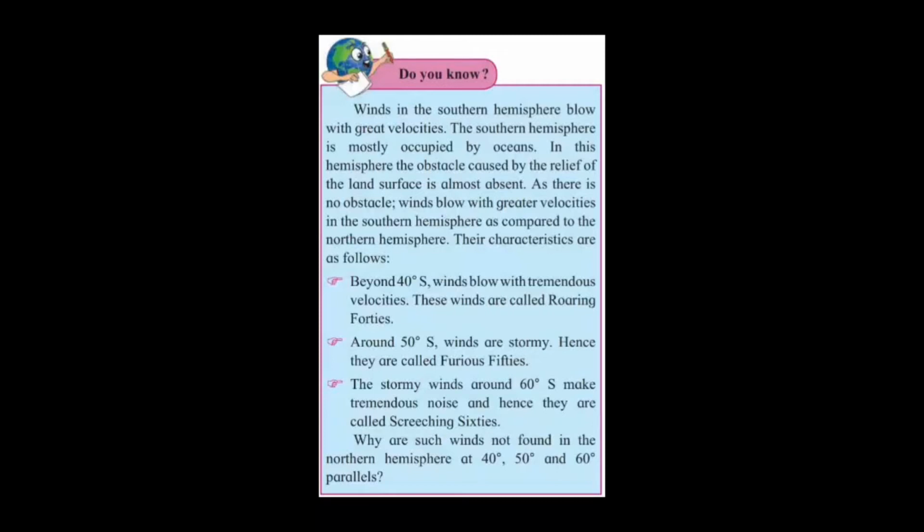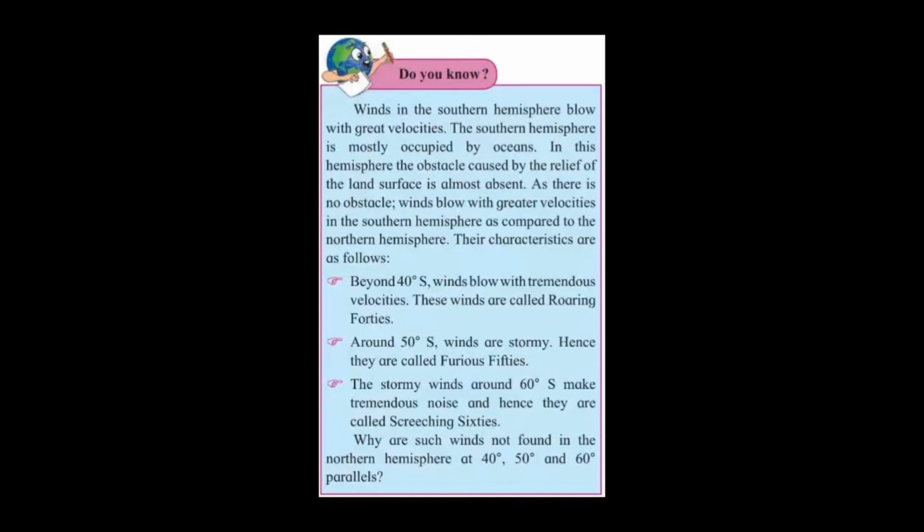Why are such winds not found in the northern hemisphere at 40 degree, 50 degree and 60 degree parallels? Can you think and can you tell the answer of this question? You will get the answer: the northern hemisphere is mostly occupied by the continents, that is land mass.